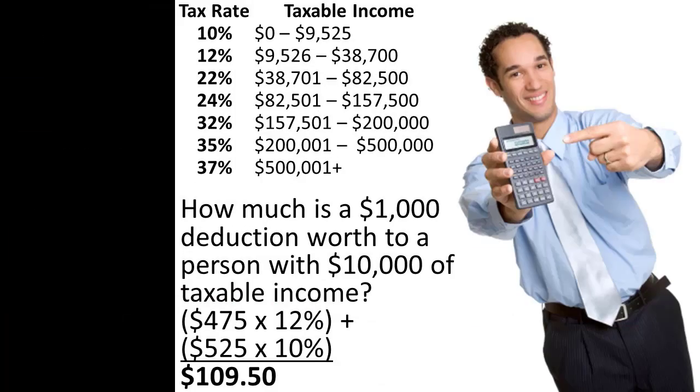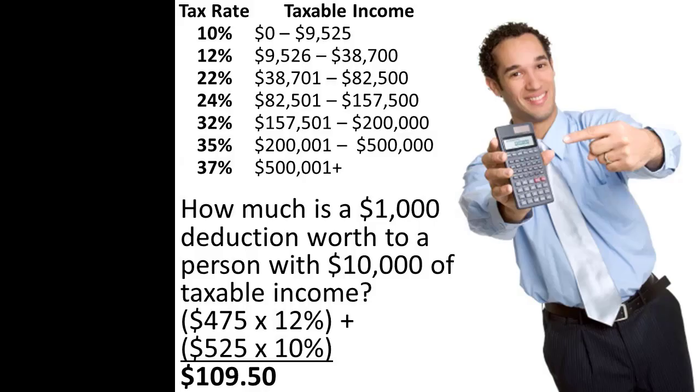In the prior two cases, the quick way to calculate the value of the deduction would have been to simply multiply the deduction by the taxpayer's marginal tax rate. For example, $1,000 times 10% marginal tax rate equals $100 in the first example, and $1,000 times a 37% marginal tax rate equals $370 in the second example.